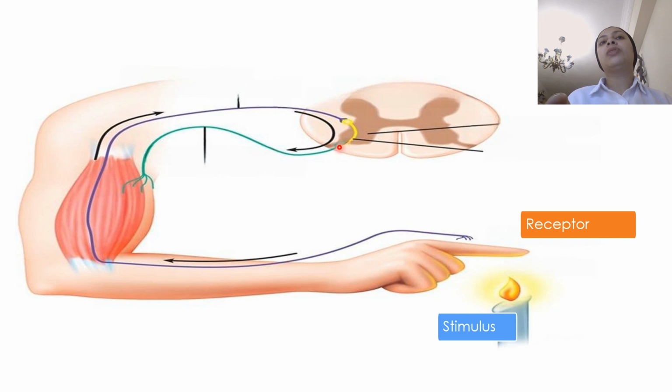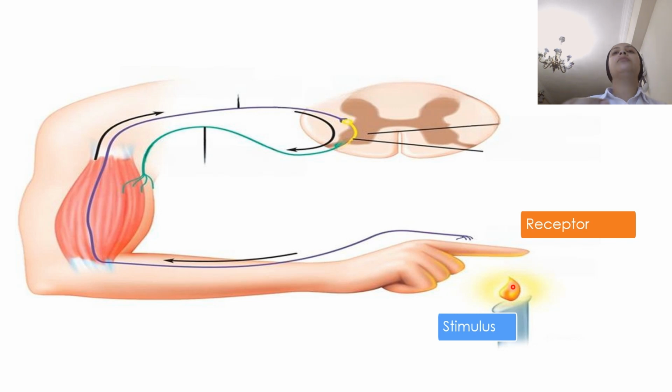The electrical impulse, or the instructions, move through this wire until they reach our what? Our muscles here in our arm, leading to contraction of our arm, contraction of our hands, moving our finger away from the candle.